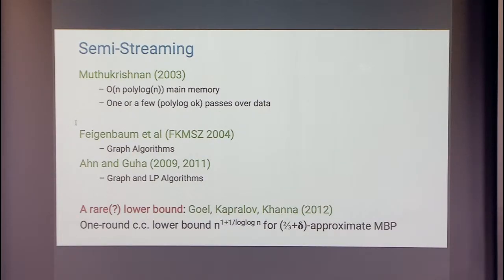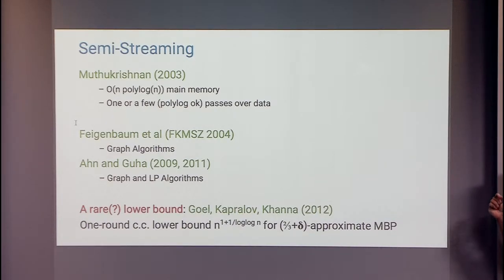More recently, Guha and An gave some LP algorithms, I think specifically packing and covering problems in this model, and also maximum weighted matching, I think. There's a very rare lower bound here in a paper of Ashish Goel, Michael Kapralov, and Sanjeev Khanna that appeared 3 years ago in SODA. And this lower bound is actually a very interesting one if you think about it.